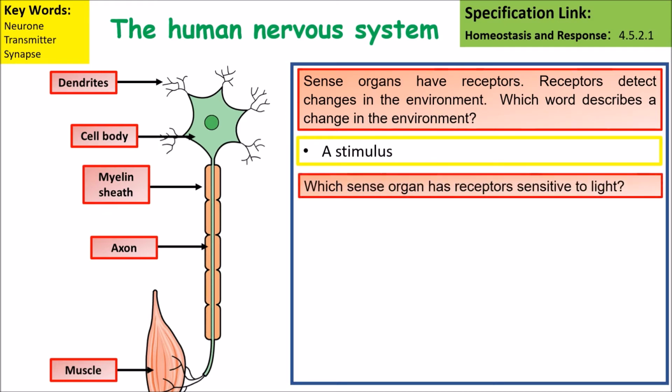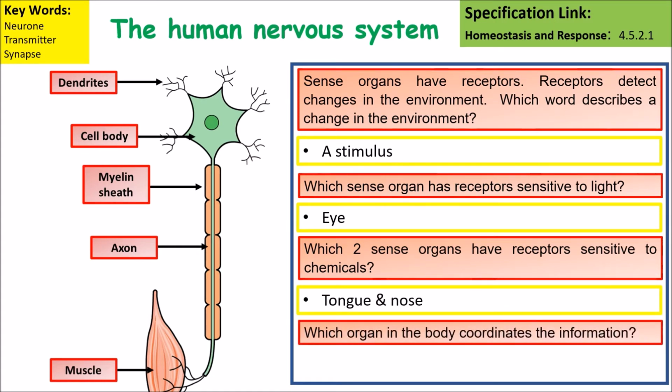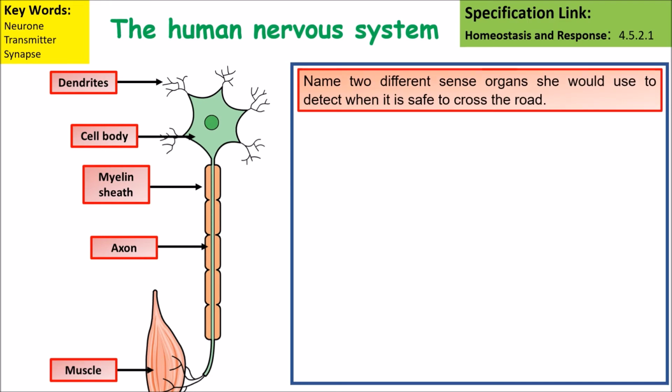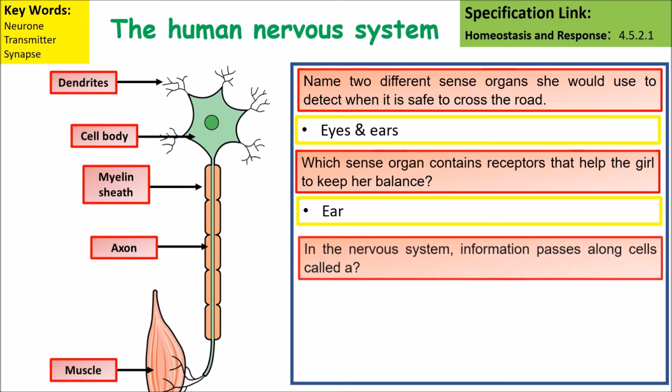Which sense organ is sensitive to light? It's the eye. Which two sense organs have receptors sensitive to chemicals? It would be the tongue and nose. Which organ in the body coordinates the information? It would be the brain. Name the two sense organs that a person would use when crossing the road. That would be the eyes and ears. Which sense organs contain receptors that help a person keep their balance? They would be found in the ear.